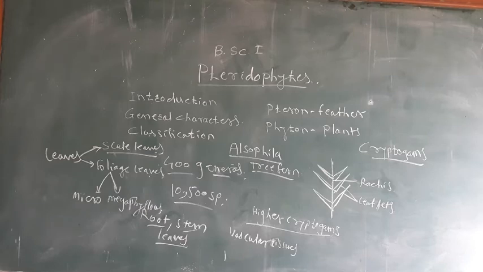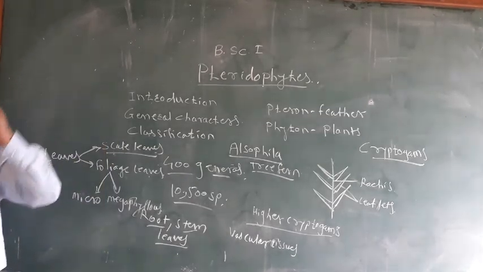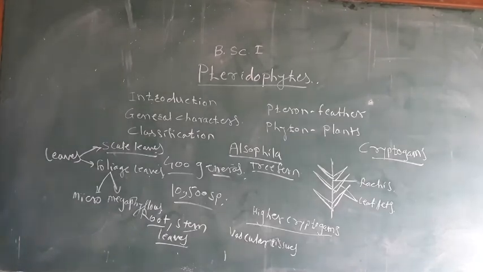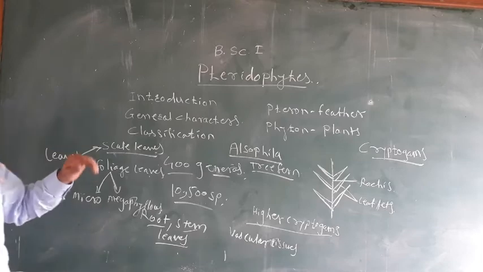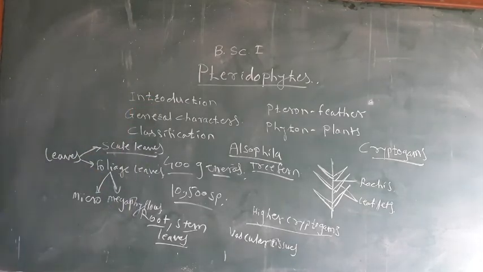The sporophytic stem is branched, and the branching may be monopodial. Monopodial means the main axis continues to grow, and the lateral branches grow first, and the axillary branch grows continuously. It is called monopodial branching.